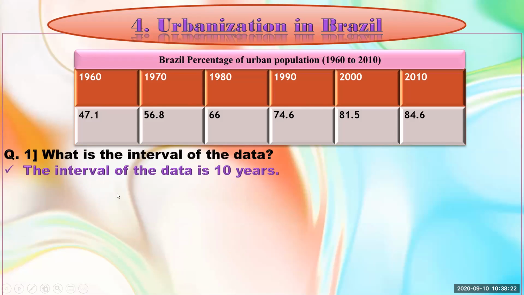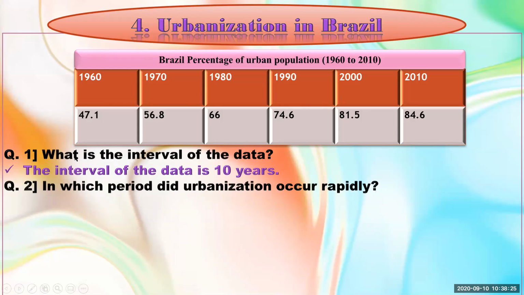We'll observe the table and give the answers. The first question is, what is the interval of the data? Here, always keep in mind, if the data is given for 1 year, 2 years, 10 years, 100 years, we need to write the answer according to that. The interval of the data is given here for 10 years, as we can see, from 1960 to 1970, that is 10 years. 1970 to 1980, that is also 10 years. So the interval of the data is 10 years.